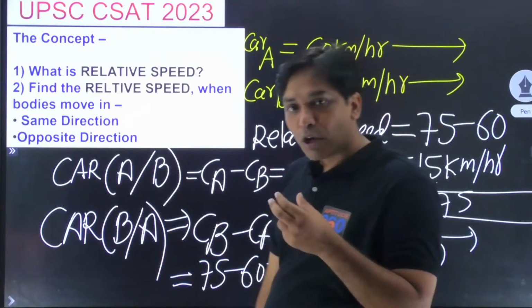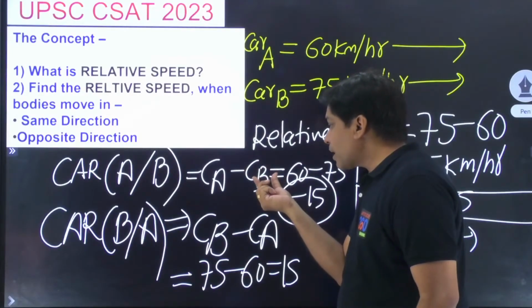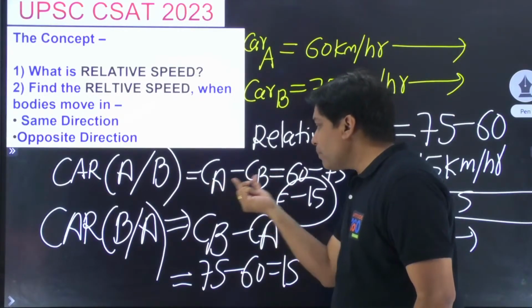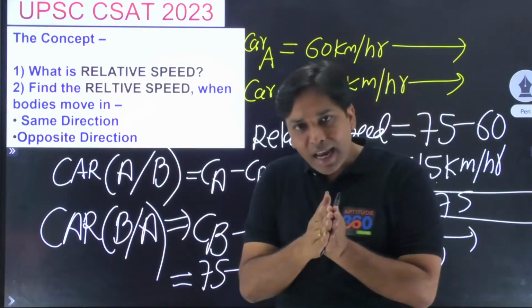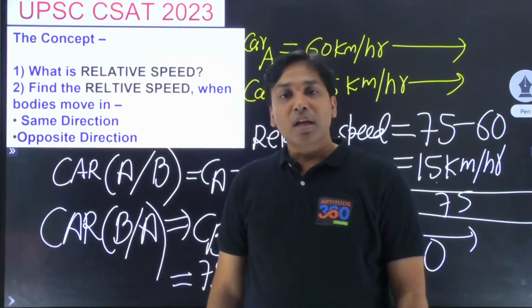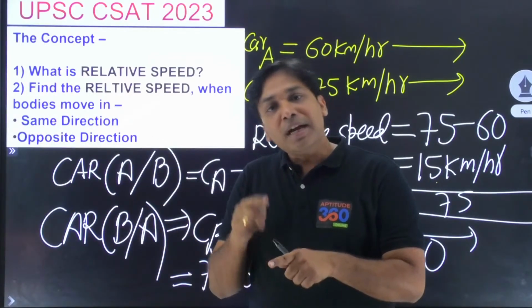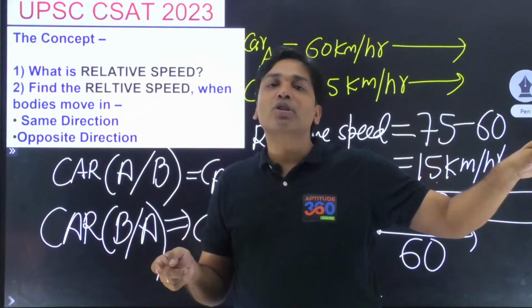The moment you find out relative speed of car B with respect to car A, तो ये minus 15 आने का मतलब है कि कार A एक घंटे में कार B से 15 किलोमीटर पीछे रह गया. Do you understand? और जब कार B का कार A के रिस्पेक्ट में लोगे तो एक घंटे में कार B has traveled 15 kilometers more than car A.